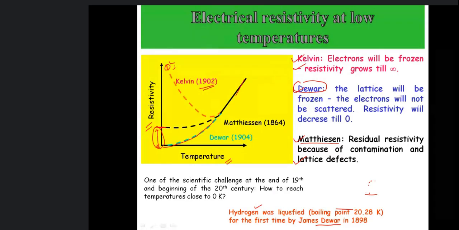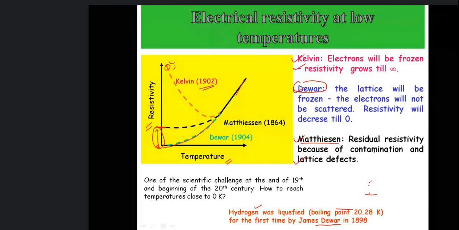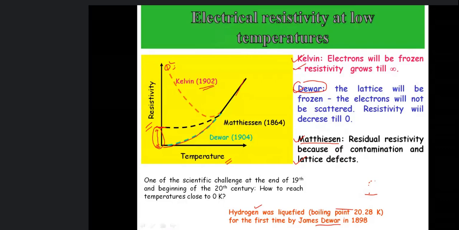So he liquefied hydrogen by applying pressure and lowering temperature. If we lower temperature, then the material in the gaseous state will condense, and if we also apply pressure, it condenses further, so we can liquefy it. And if we again increase temperature, it will go from this liquid state back to the vapor state.